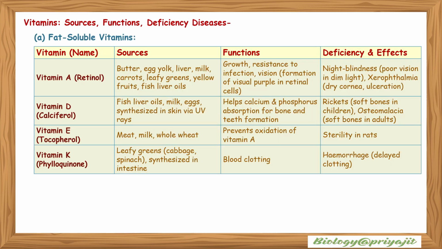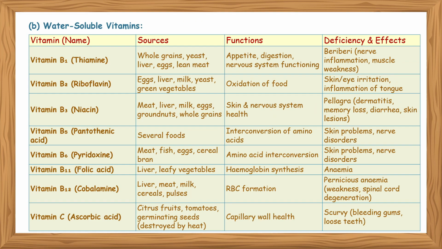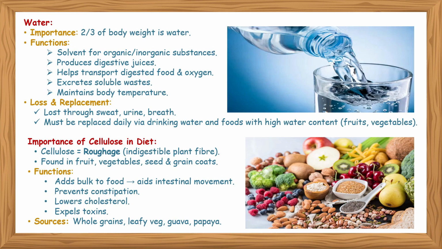These are the fat soluble vitamins: vitamin A or retinol, vitamin D or calciferol, vitamin E or tocopherol, and vitamin K or phylloquinone. Their sources, functions, deficiency, and effects are given in the table. These are the water soluble vitamins such as vitamin B1 or thiamine, vitamin B2 or riboflavin, vitamin B3 or niacin, vitamin B5 or pantothenic acid, vitamin B6 or pyridoxine, vitamin B11 folic acid, vitamin B12 cobalamin, vitamin C ascorbic acid, and their sources, functions, deficiency, and effects are given in the table.